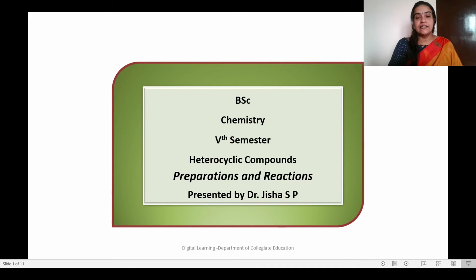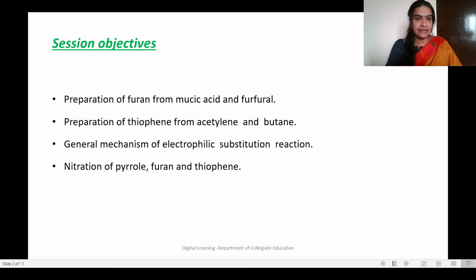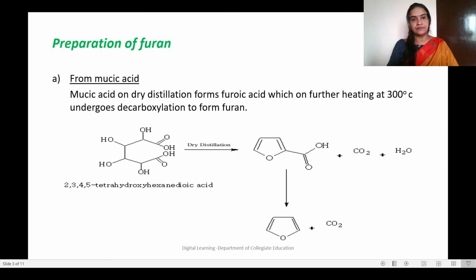Hello students, this is the second session of the chapter heterocyclic compounds. In this session you can find different methods for the preparation of heterocyclic compounds: preparation of furan from mucic acid and furfural, then preparation of thiophene from acetylene and butane, then the general mechanism of electrophilic substitution reaction, and also nitration of pyrrole, furan and thiophene. What will be the product which we get on nitration of pyrrole, furan and thiophene?